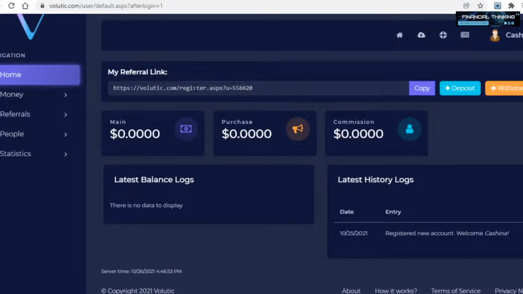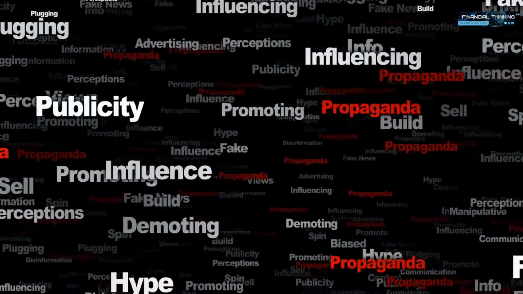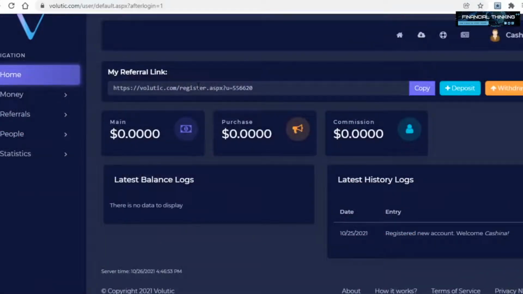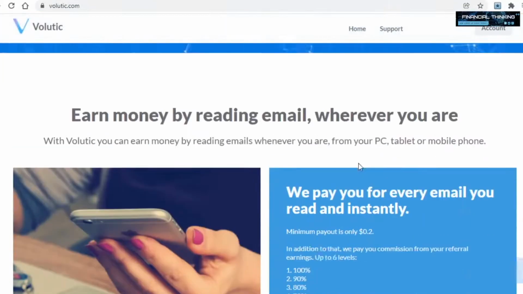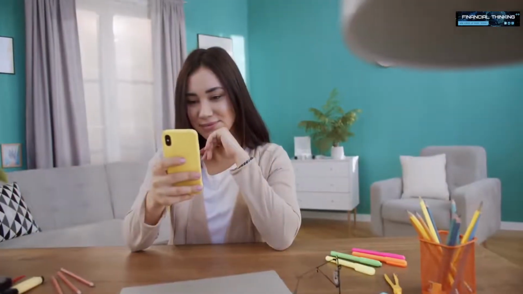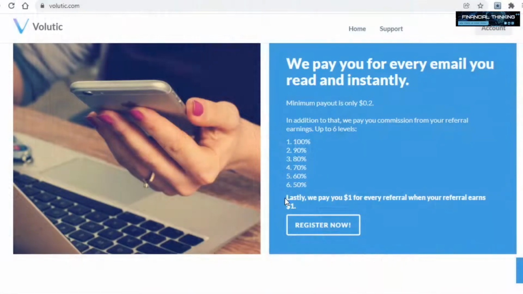And for those of you who don't know what that is, a referral link is basically a link you can use to promote something. In this case, Volutic. And when someone clicks on this link, they will be redirected to Volutic. And once they sign up and earn $1 on this site reading emails, I will earn $1 as a result too. This you can see on the homepage, by the way, for those wondering.